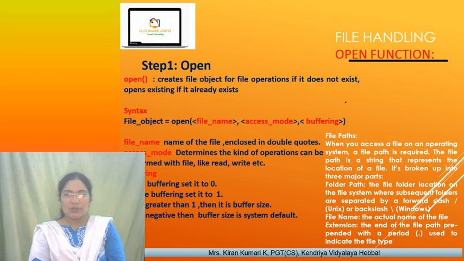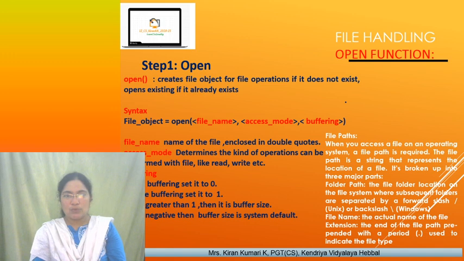Even if you specify only one parameter, it will take default values for the others. The file name is within inverted commas with the name, a dot and the extension. If you want to give a file name which is in a different directory, then give the entire path, whether it is located in the C directory or D directory, and the file name in the proper way.